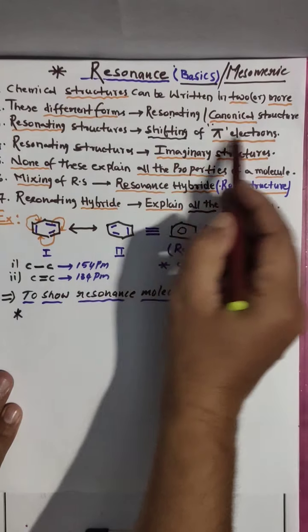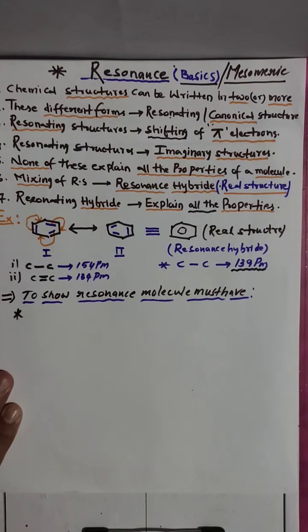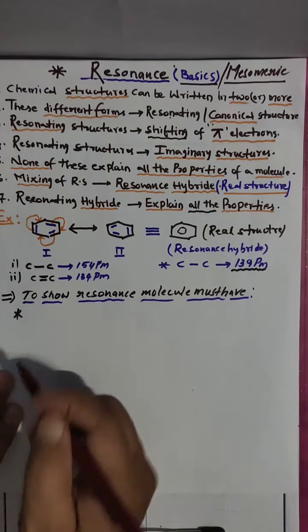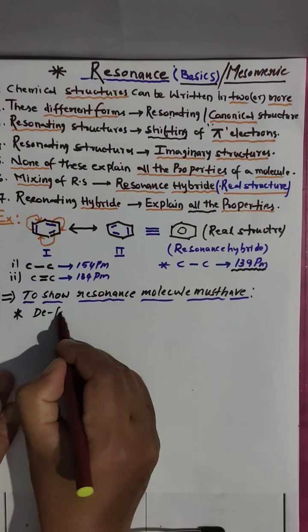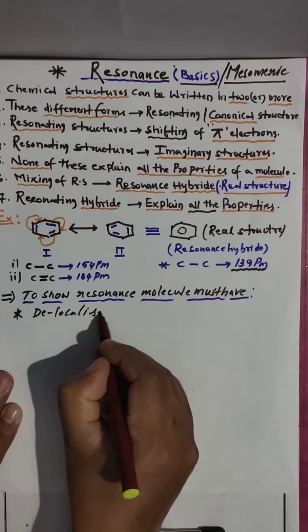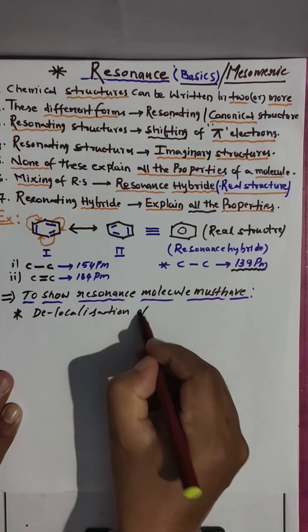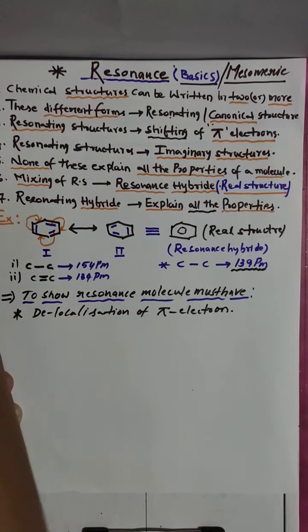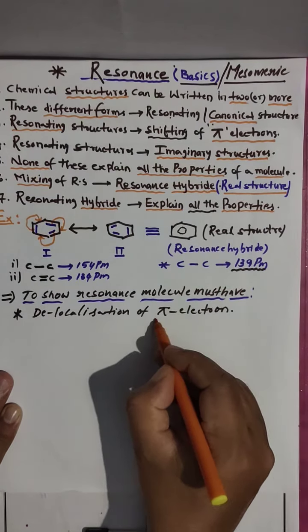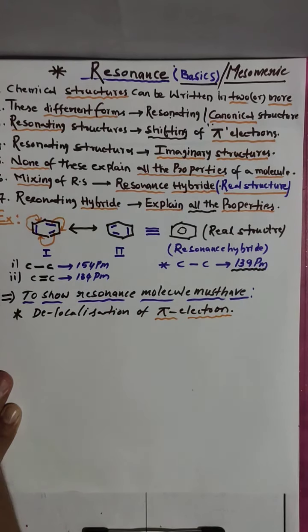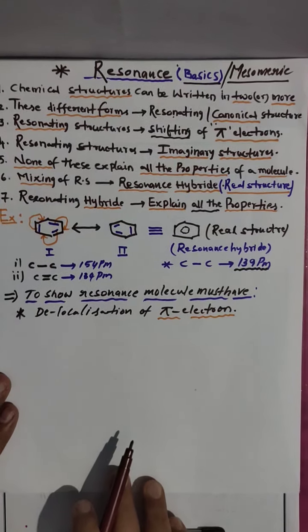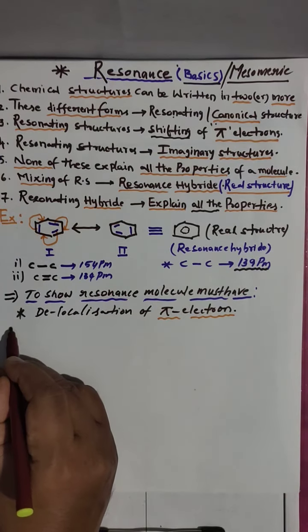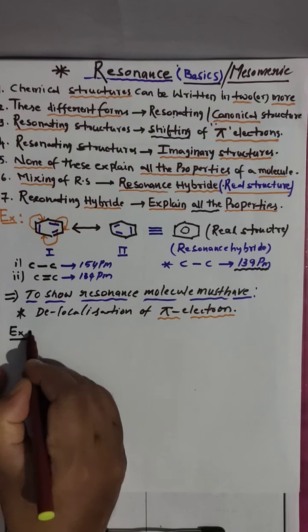What did we do here? Shifting of pi electrons. Shifting is nothing but delocalization, meaning from one area to another area. So resonance is nothing but delocalization of pi electrons. Pi electrons are very important in resonance. Clear? So to show resonance, a molecule must have pi electrons.